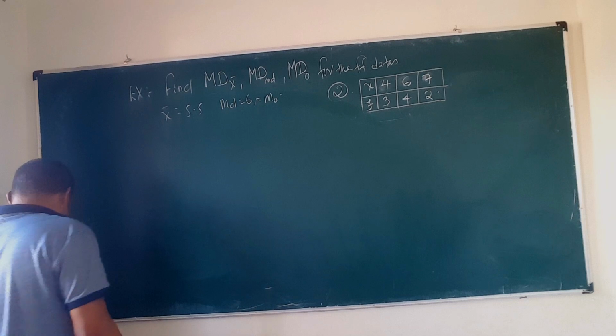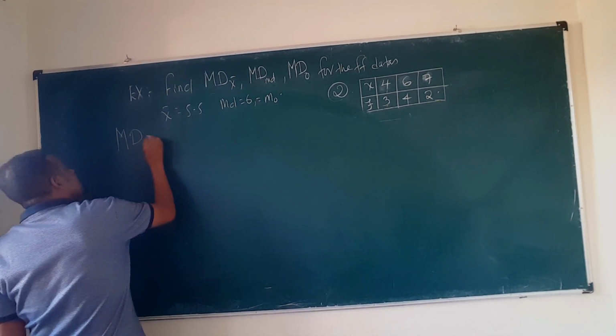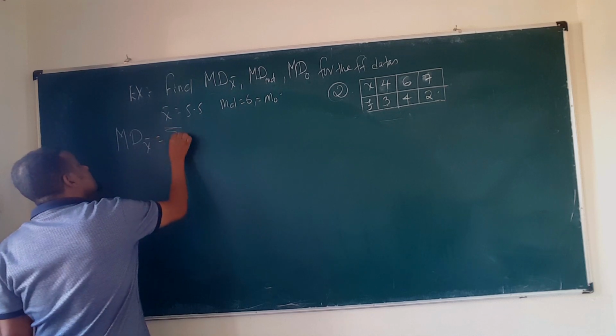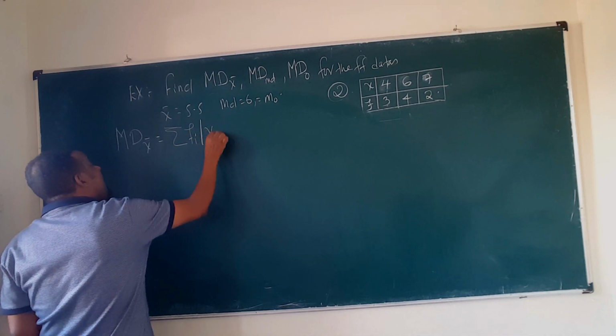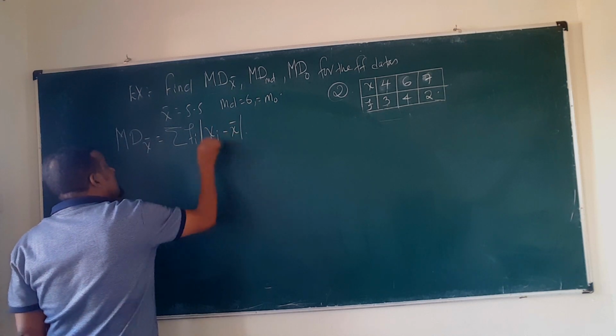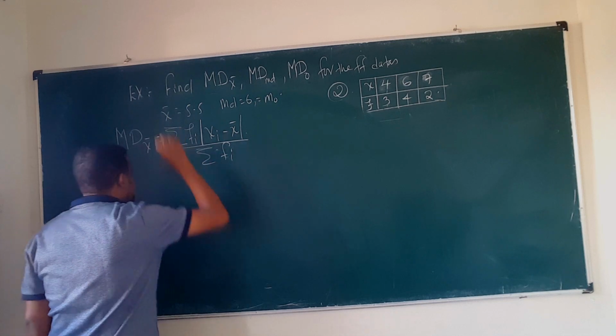So now let's calculate the mean deviation. The mean deviation about the mean is given by summation of fi times absolute value of xi minus the mean, over summation of the fi's.